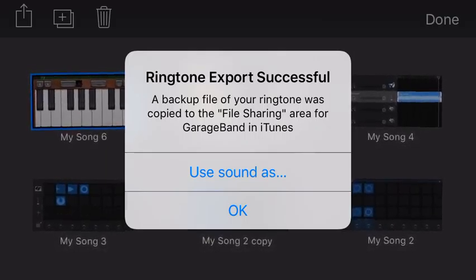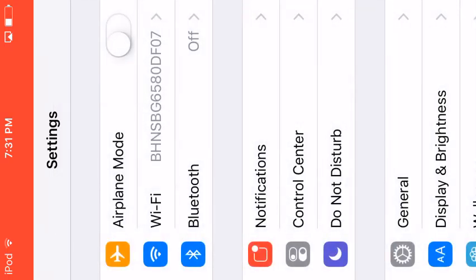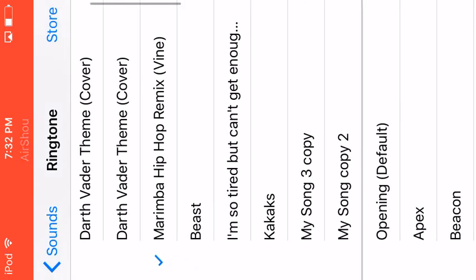And then, okay, now we'll go to settings, and then go to sounds, and then there's some ringtones. I'll use this one. Sounds pretty good, I guess.